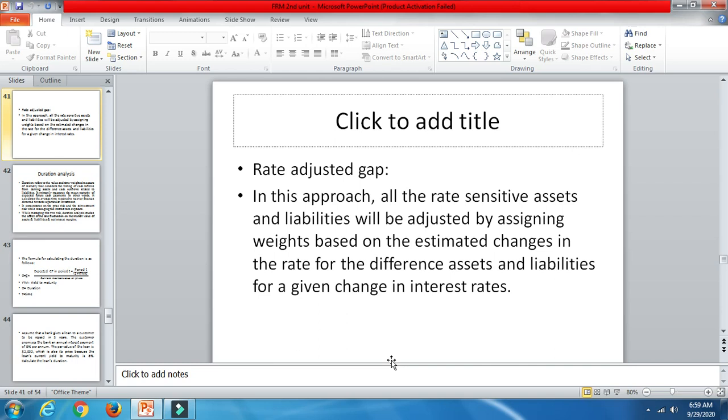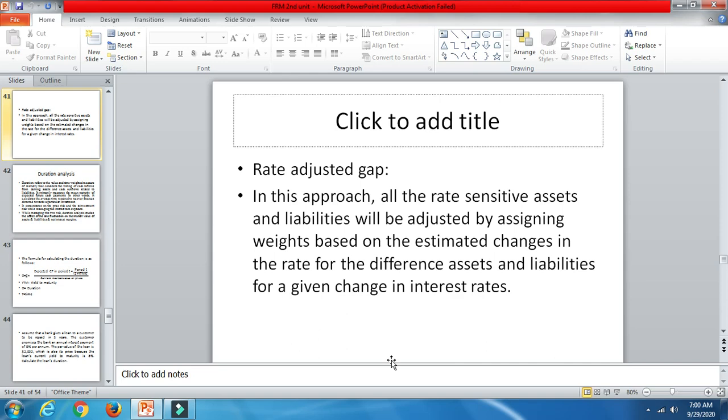It is very much superior to the maturity gap method, because here rate sensitive assets and liabilities are taken into consideration. Sensitive assets and liabilities are those that have to be taken care of very importantly, like cash, loans, short-term loans or long-term loans. They are sensitive because you deal with the interest rates as well.